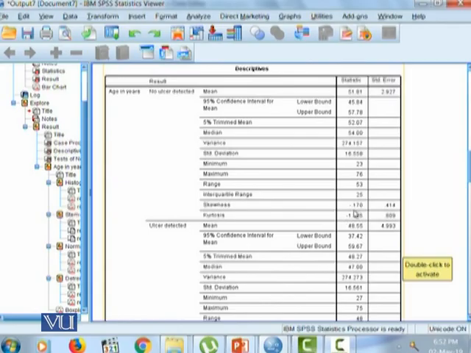Hence, for negatively skewed data, the appropriate measure of central tendency is not the mean, but the median. The median value is 54 years, which shows that 50% of the individuals in the no ulcer detected group had their age less than or equal to 54 years.